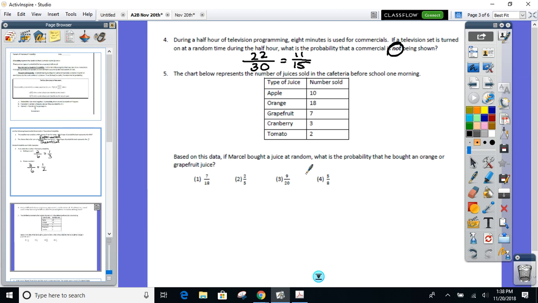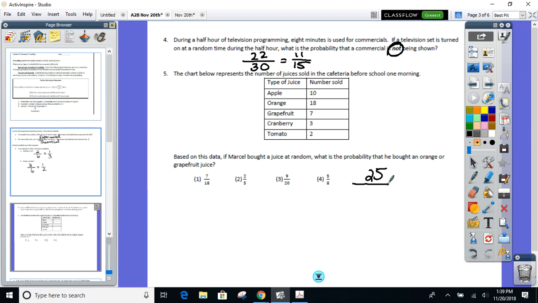All right, so Marcel's going in. He's going to pick a juice at random. What's the chance that he bought an orange or a grapefruit juice? Orange or a grapefruit. So here we go. How many oranges? 18. And the grapefruits? 7. That's a total of 25.